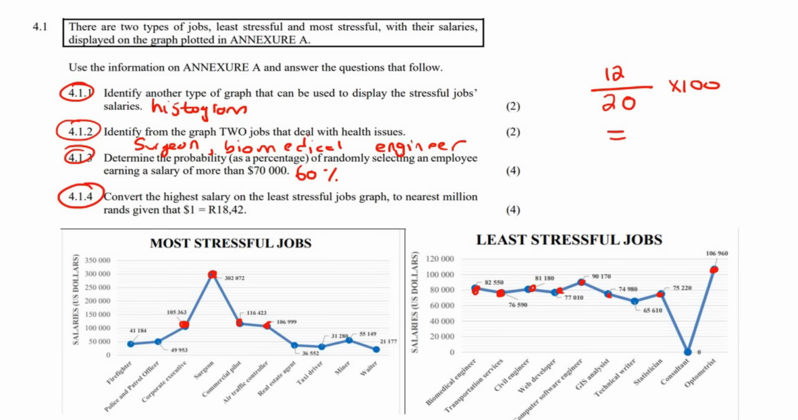This last one says, convert the highest salary on the least stressful jobs. Okay, so the least stressful jobs, let's just get rid of this. The highest salary is this one. What is that? That is for an optometrist.